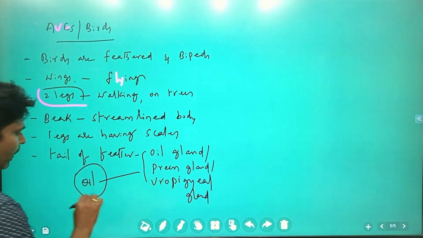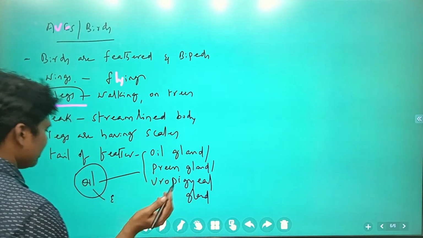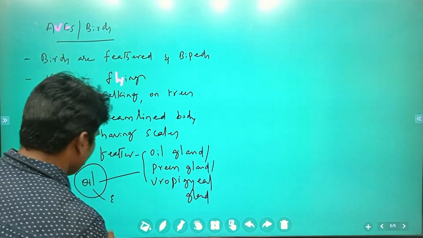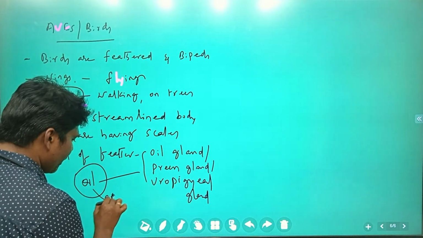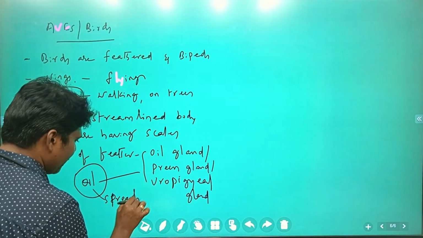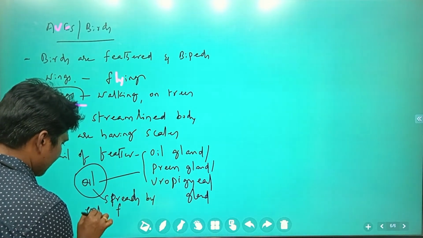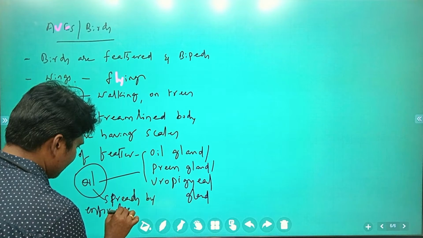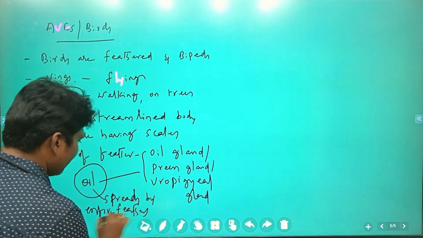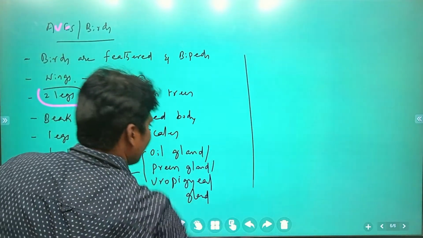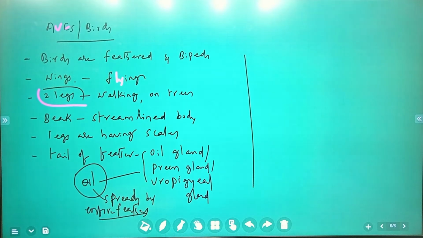This oil is spread over the entire body through the feathers, otherwise the skin would become dry. So thereby the oil is spread over the entire body.